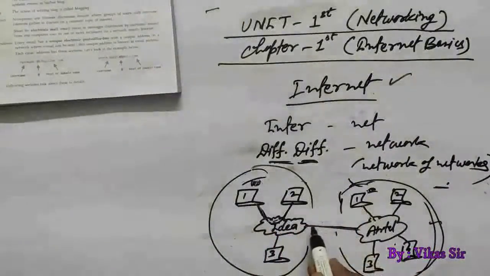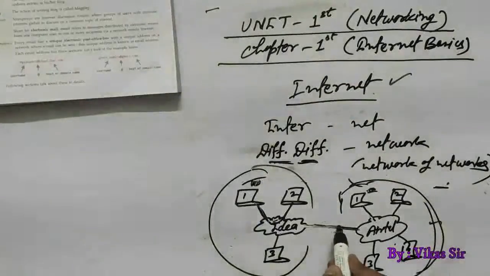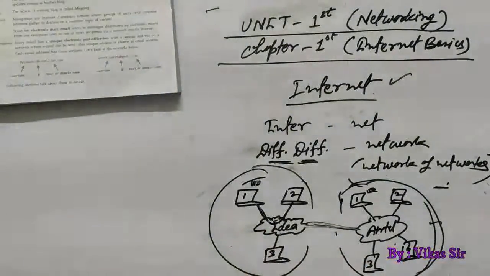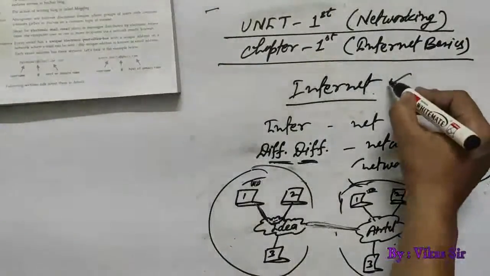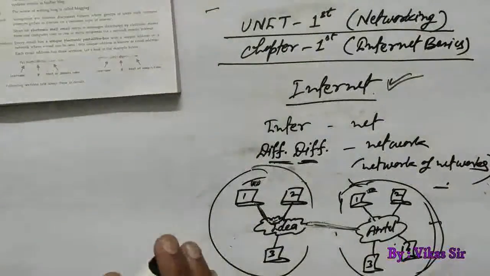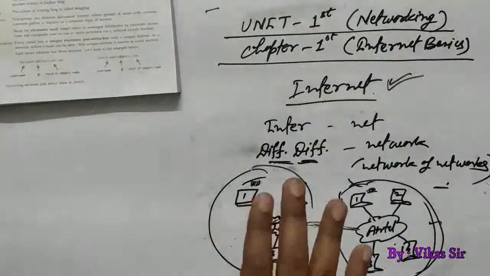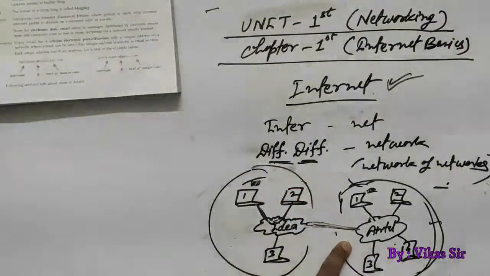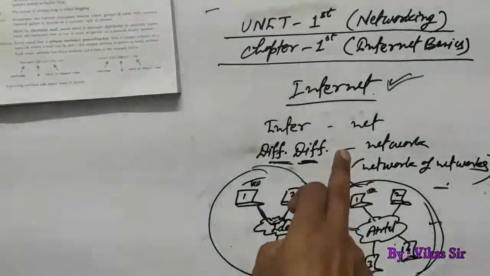But when we create such a connection between two networks, it becomes very easy to transfer files from one system to another system. This is called the internet. So internet is a connection or collection of different networks where data can be transferred from one network to another network very easily. So this is called internet.